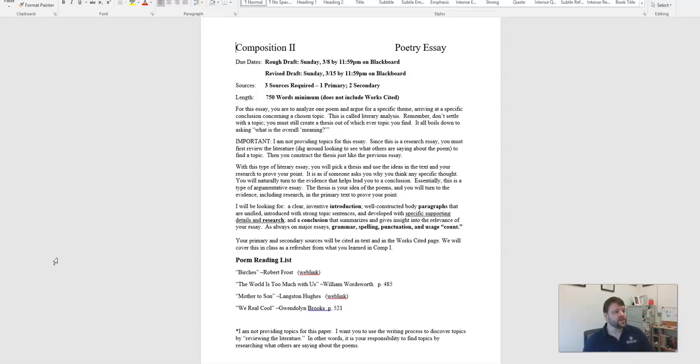That's what we call the discourse, the larger conversation. See what people are talking about first about the poems before you start digging in. Once you get an idea, then you can start digging into those poems, and then you can start plugging in possible topics that you find into that theme question, okay?